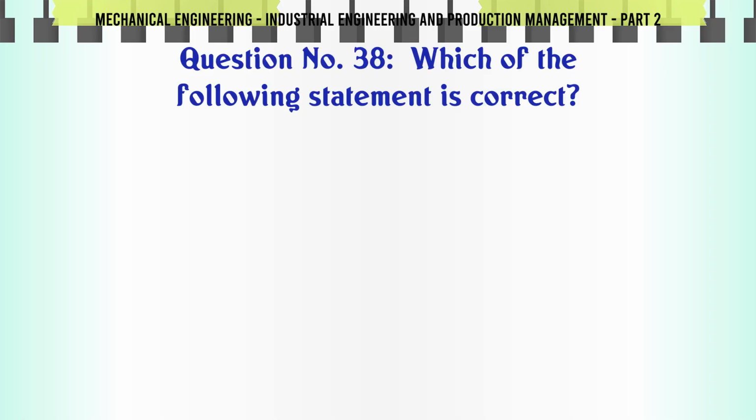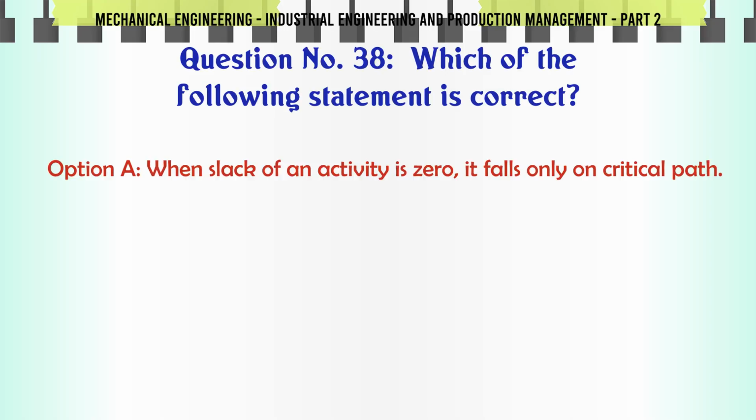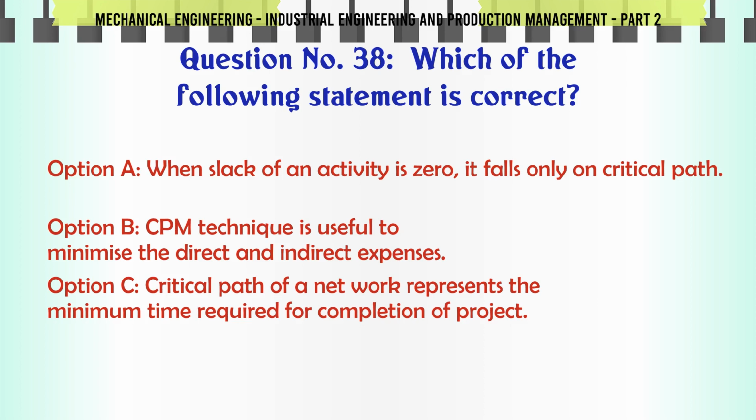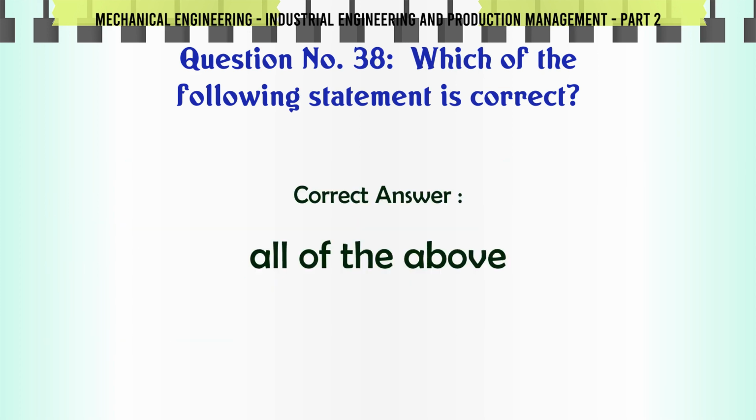Which of the following statements is correct? A. When slack of an activity is 0, it falls only on critical path. B. CPM technique is useful to minimize the direct and indirect expenses. C. Critical path of a network represents the minimum time required for completion of project. D. All of the above. The correct answer is all of the above.